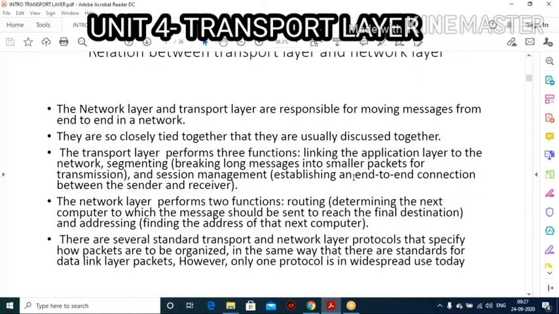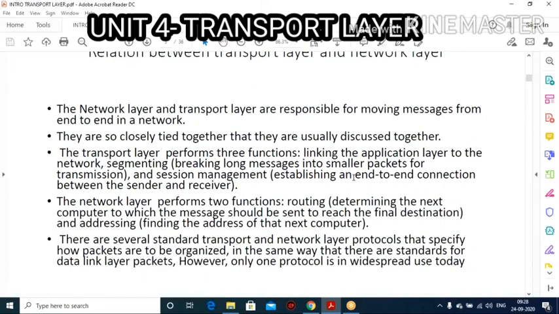If you want to send your message from source to destination, first you need to find the path, and second you need the destination address.